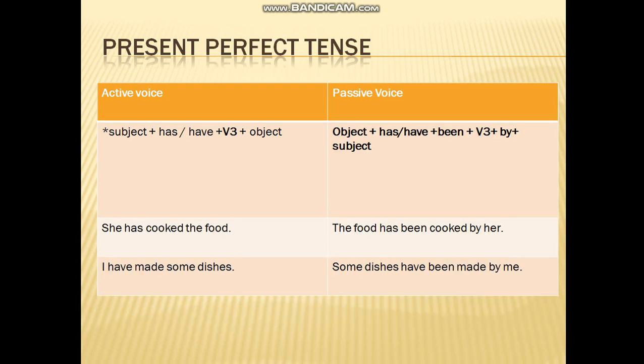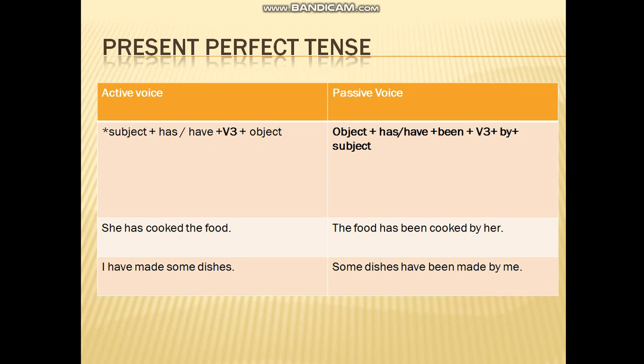Present perfect tense. Okay. The formula that we apply in present perfect tense for active voice is subject plus has or have plus verb third form plus object. She has cooked the food and I have made some dishes.